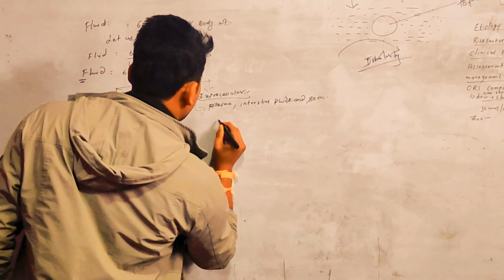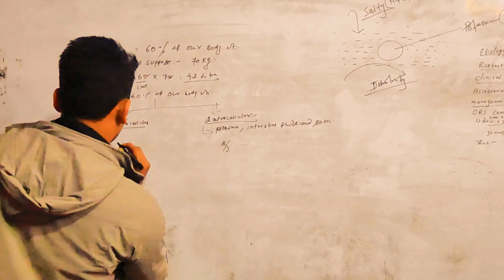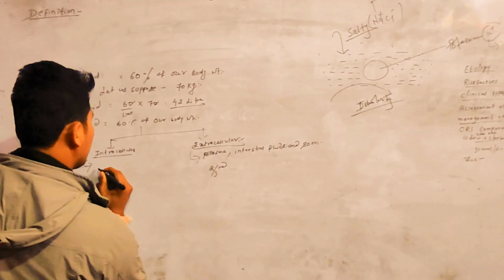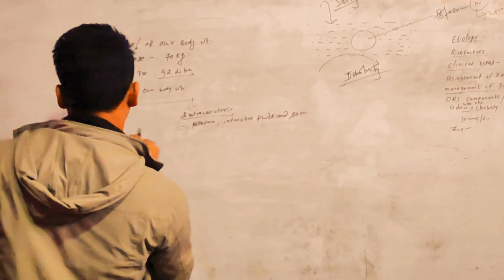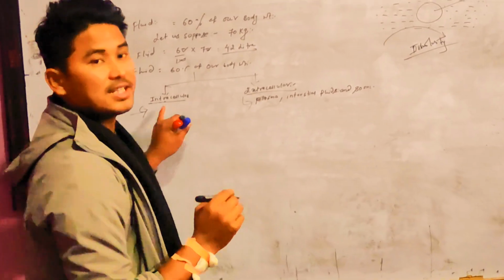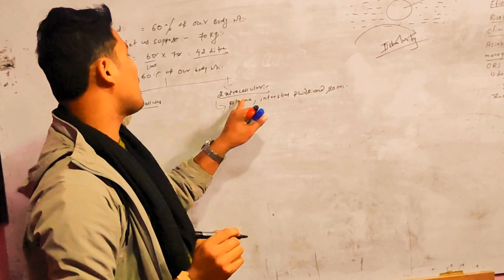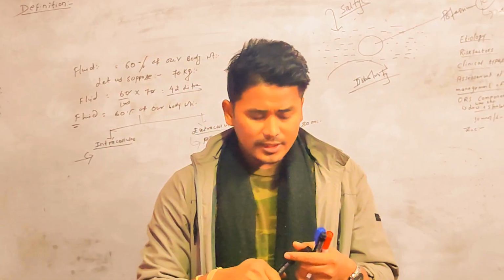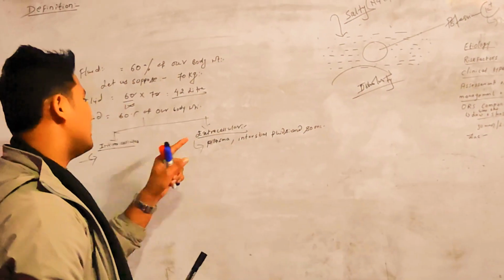The extracellular fluid is one-third and the intracellular is two-thirds. Apart from the fluid inside the cell, all are extracellular: plasma, interstitial fluid and so on.